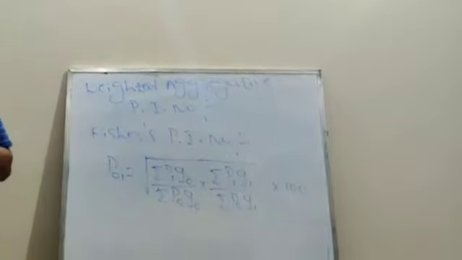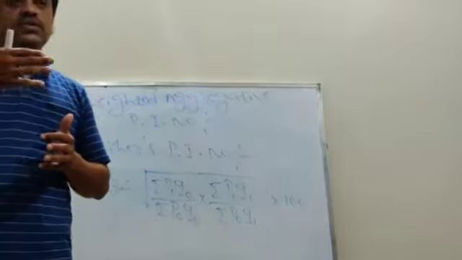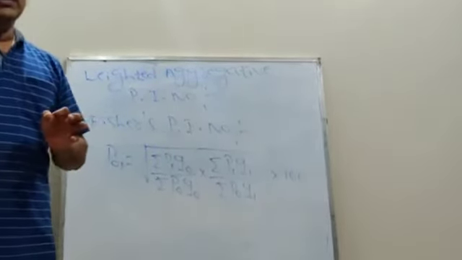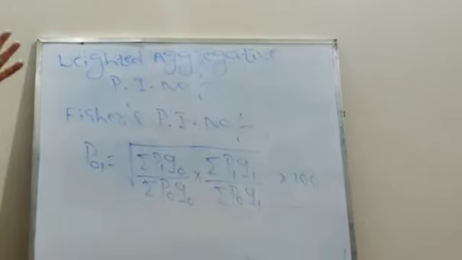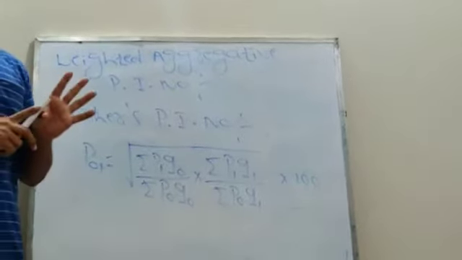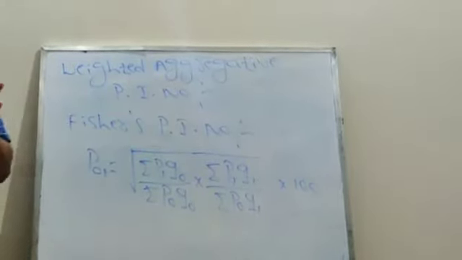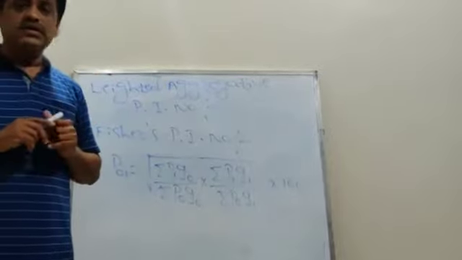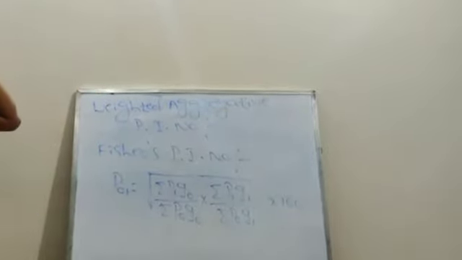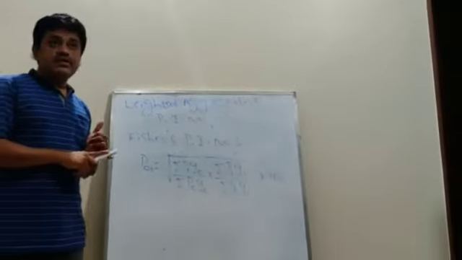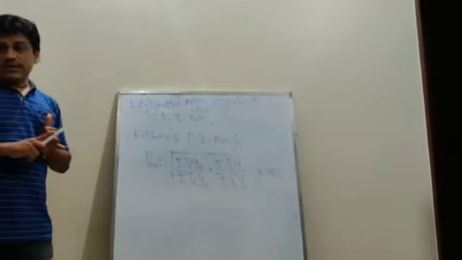These are the various types of weighted aggregative price index numbers: Laspeyres, Paasche's, Fisher's, and Marshall-Edgeworth price index numbers. We discussed the definition of index number, then what we mean by price relative, then types of index number.